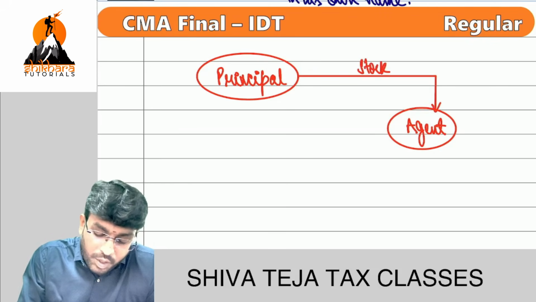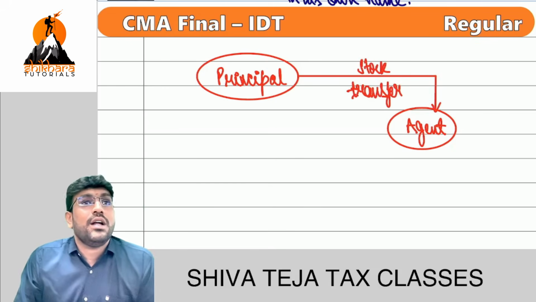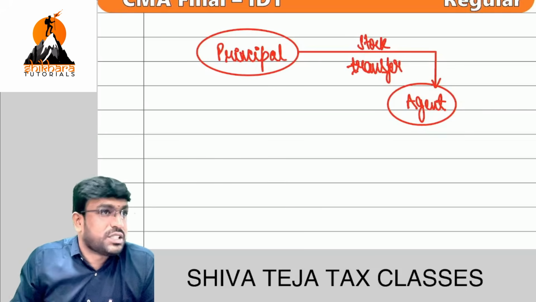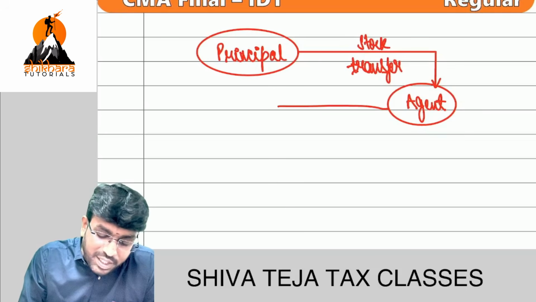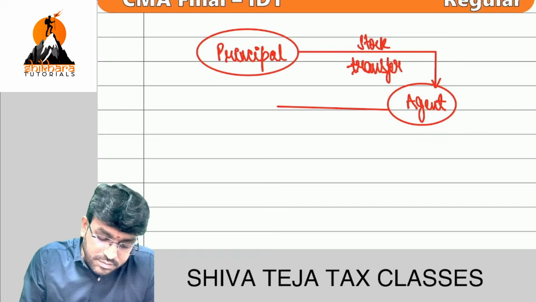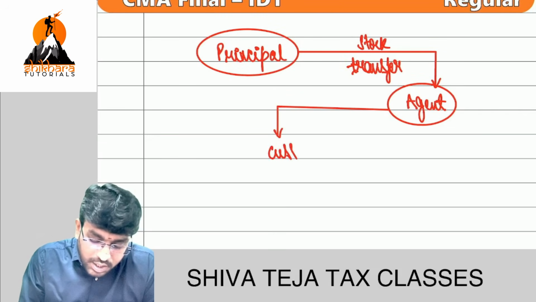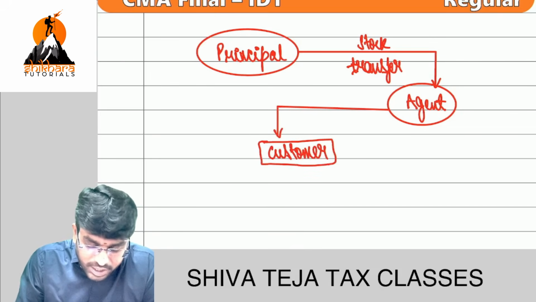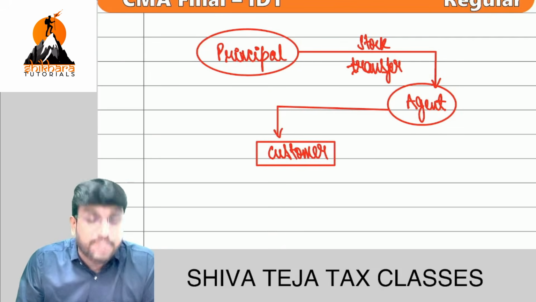Principal is doing what, my dear friends? Stock transfer. Is it a sale? No. What is it only? Stock transfer. Now, what does the agent do with that stock? Agent will supply it to the customer. Now, tell me, when the agent is giving that to the customer, the agent must give an invoice to the customer.